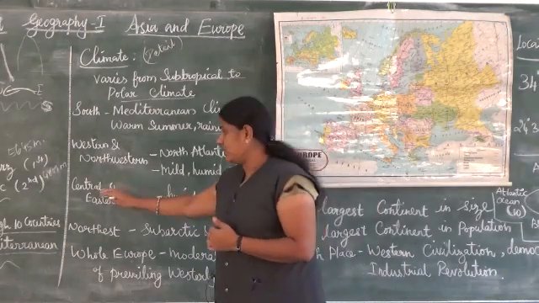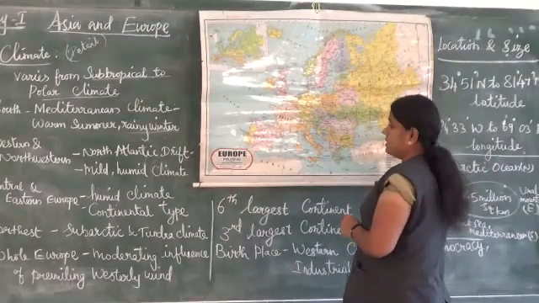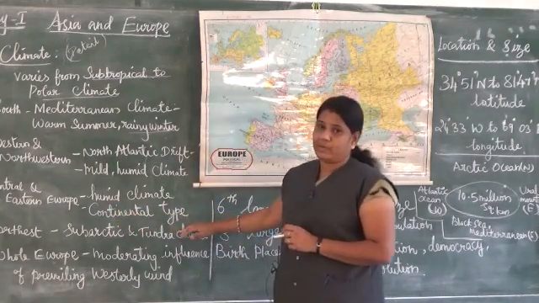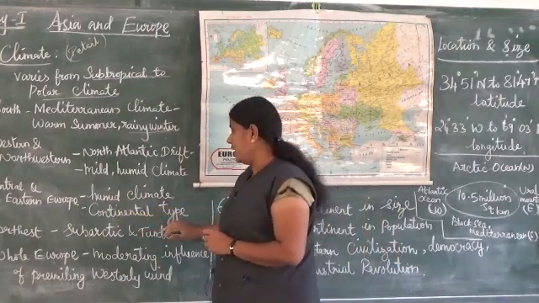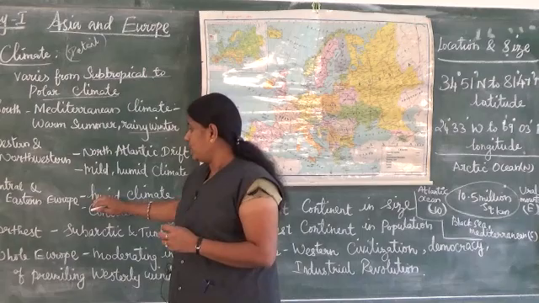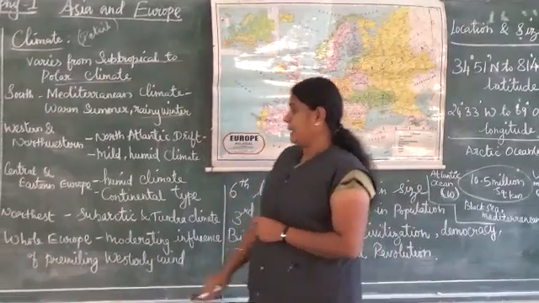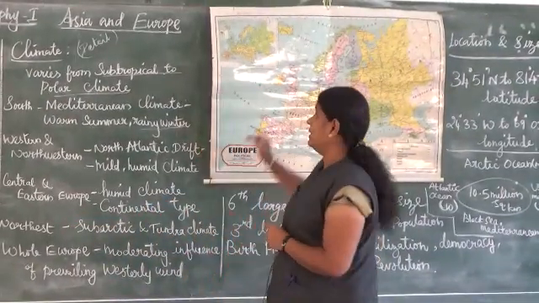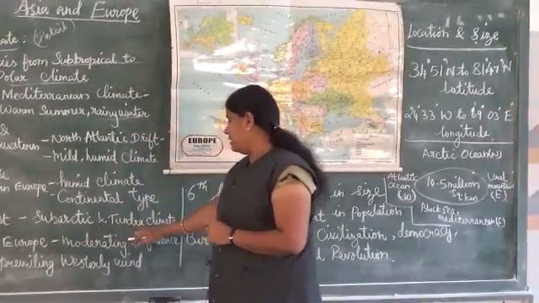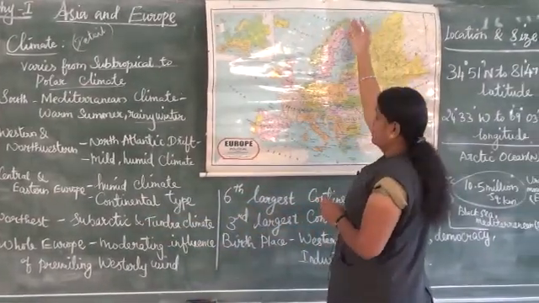Next, central and eastern Europe. Here the climate is continental type. That climate is humid. Already I said humid means wet. So in the central and eastern side we can see a wet climate. In the northeast side, we can get the subarctic and the tundra climate.